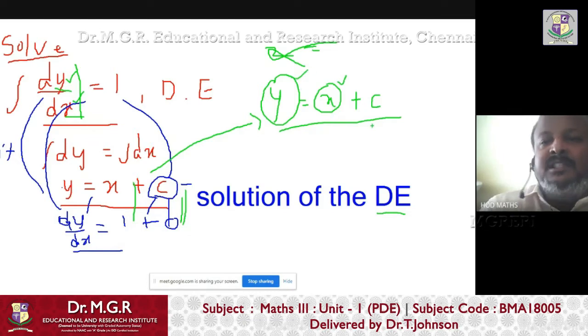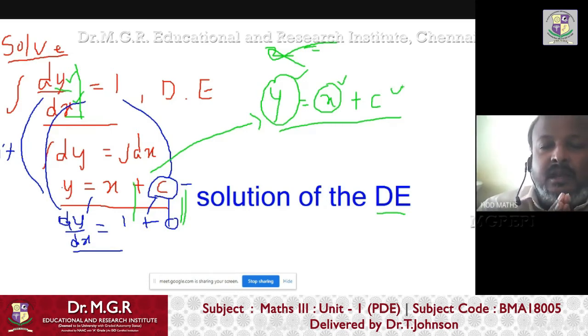How many arbitrary constants are there in this equation, y equals x plus c? One. Only one arbitrary constant. Yes, sir. Okay.